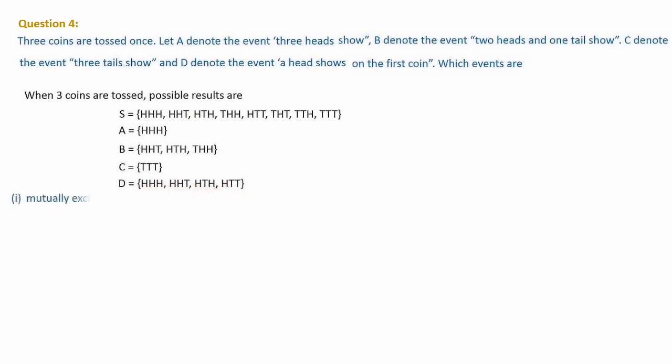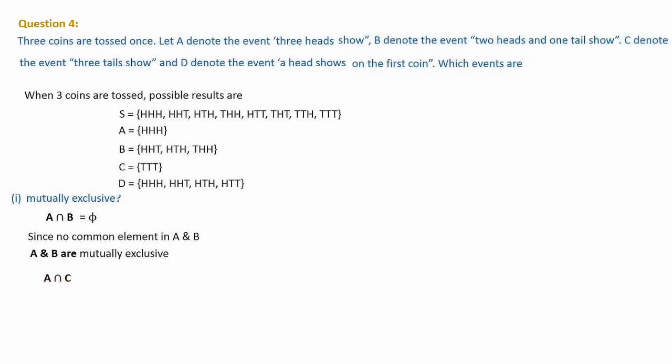Then the first question: which events are mutually exclusive? Mutually exclusive means we have to check the intersection. First of all, we will go in cyclic order. A and B we will take first. When you check A and B, nothing is common. So A intersection B is a null set. No common element, so A and B are mutually exclusive.